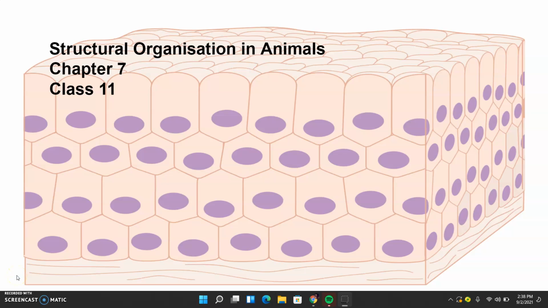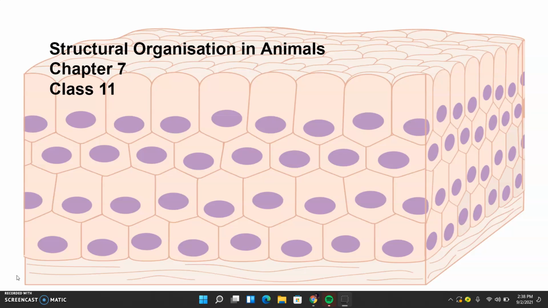Chapter 7: Structural Organization in Animals. In the previous chapters, we have seen that there are a large variety of organisms. They are unicellular, multicellular. We have seen in the animal kingdom how all the functions are carried out by one single cell, and we have also seen that in the complex multicellular organisms, the functions are carried out by different organs and systems in a well organized manner.